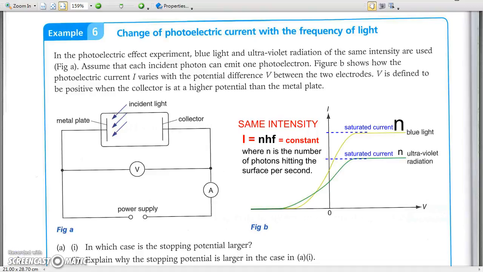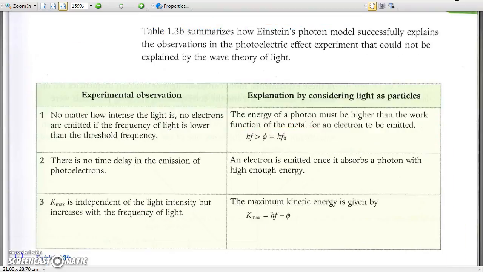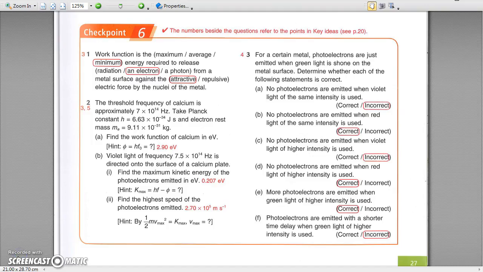On the other hand, the stopping potential depends on the maximum kinetic energy of photoelectrons and is thus larger for UV radiation, which has a higher frequency. The table on the next page summarizes how Einstein's photon model explains the observations in the photoelectric effect experiment. Try checkpoint 6.